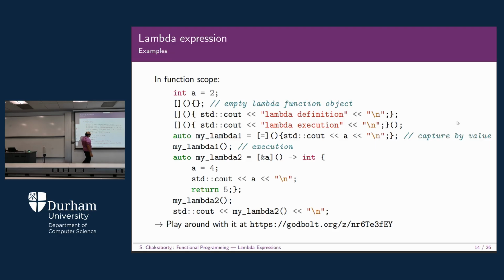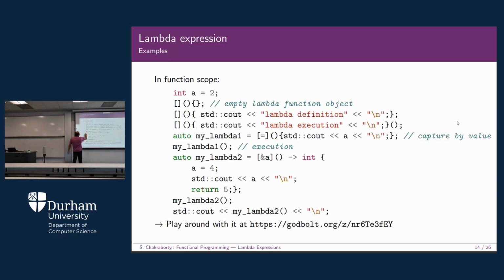Now I'm going to call lambda 1, and here you have another type of definition where you start with this equals sign. When you make this equals to, it will basically capture all variables declared earlier. In this case, we just have a, and a has a value of 2. As I mentioned, this is call by value. So we cannot modify a within this function body, we are just reading it and printing the value of a here. That is called capture by value.